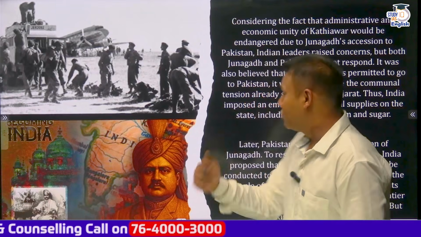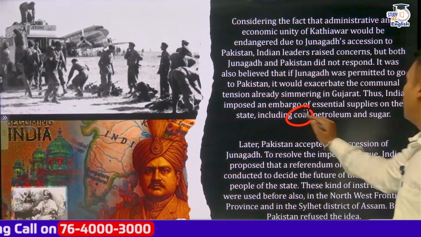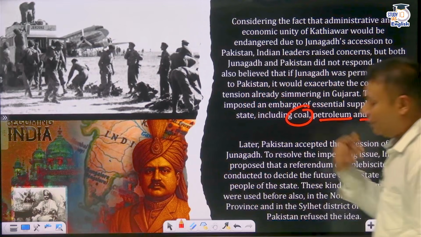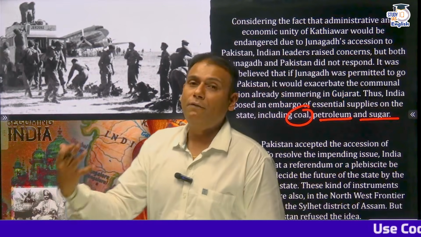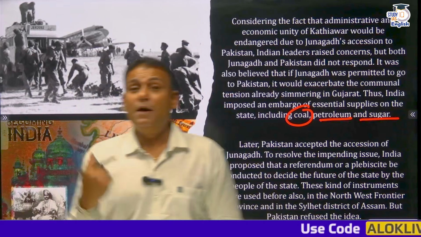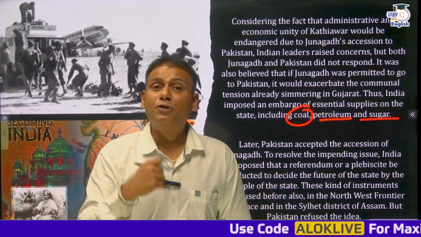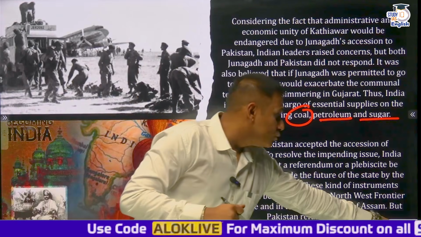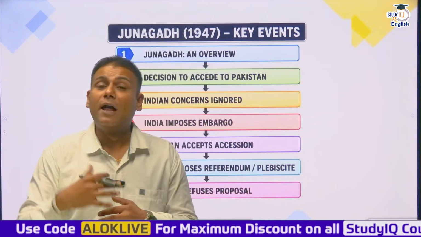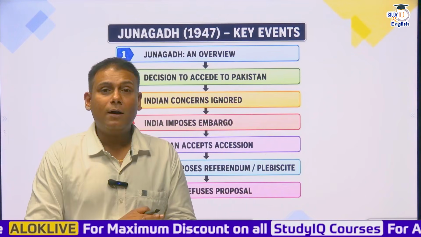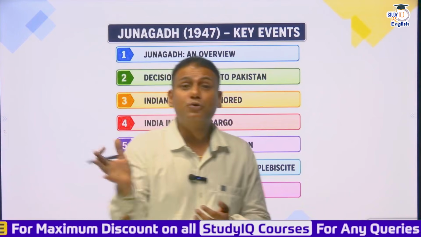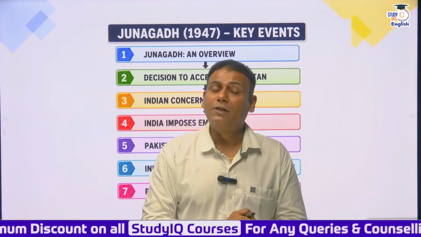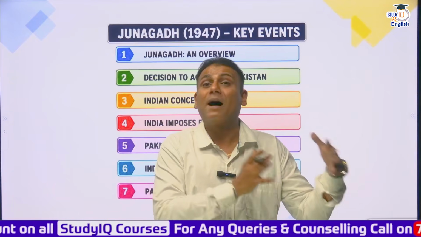So the supply of essential commodities such as coal, petroleum and sugar was stopped to the region of Junagadh. But it is believed that the State People's Organization started a movement in Junagadh. And when the State People's Organization started a movement in Junagadh, what happened? This person was forced to move from Junagadh to Pakistan. So in panic, he fled away to Pakistan.